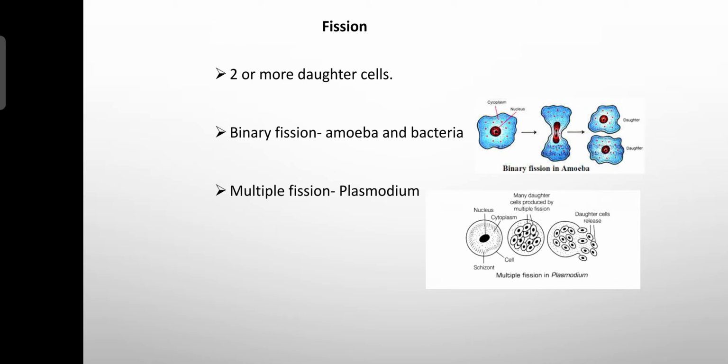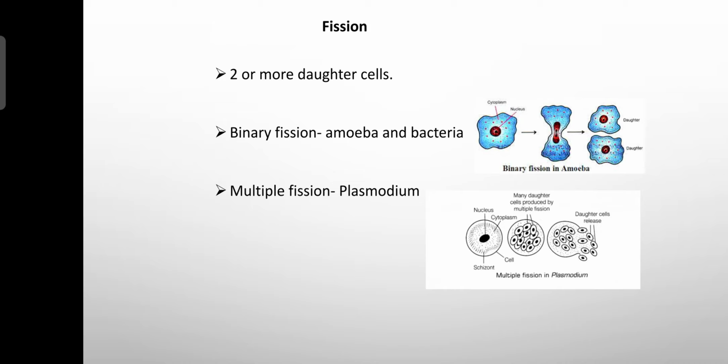If they produce 2 equal sized daughter cells, it is called binary fission ಅಂತ ಹೇಳ್ತೀವಿ. And if they produce multiple equal sized daughter cells, they are called multiple fission ಅಂತ ಹೇಳ್ತೀವಿ. ಹಾಗಾದರೆ ಬೈನರಿ ಫಿಷನ್ ಎಲ್ಲಾಗುತ್ತೆ? ಬೈನರಿ ಫಿಷನ್ ಎಲ್ಲಾಗುತ್ತೆ ಅಂದರೆ it takes place in the bacteria, it takes place in the amoeba. Example. ಹಾಗಾದರೆ ಮಲ್ಟಿಪಲ್ ಫಿಷನ್ ಎಲ್ಲಾಗುತ್ತೆ? ಮಲ್ಟಿಪಲ್ ಫಿಷನ್ ಎಲ್ಲಾಗುತ್ತೆ ಅಂದರೆ it takes place in the plasmodium.